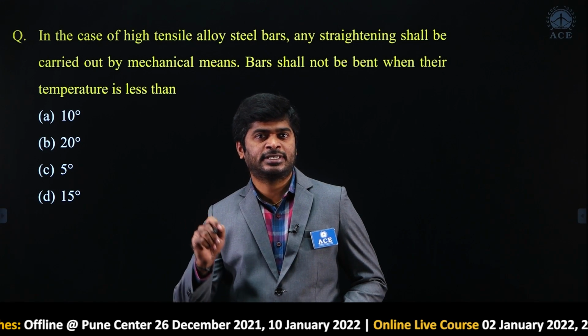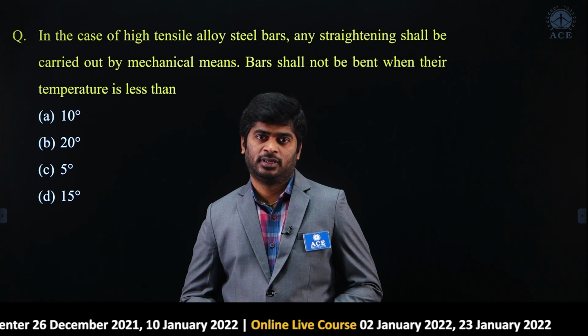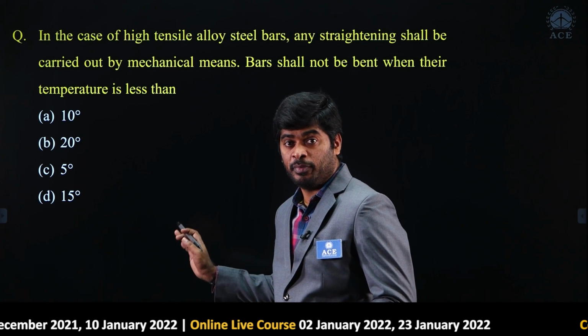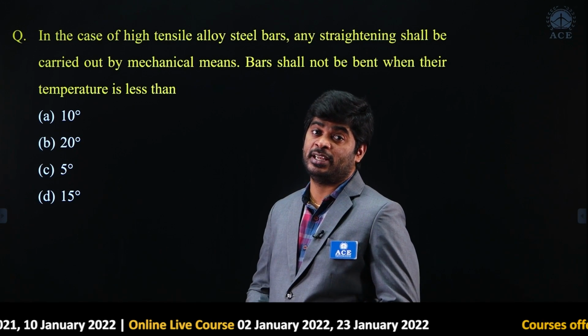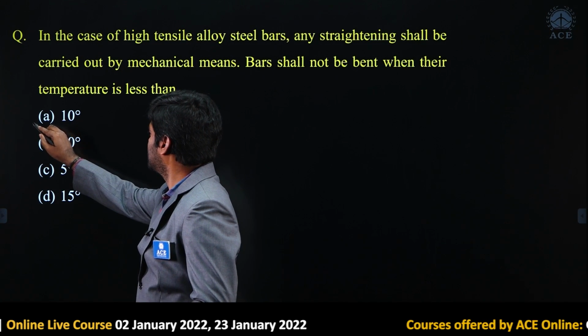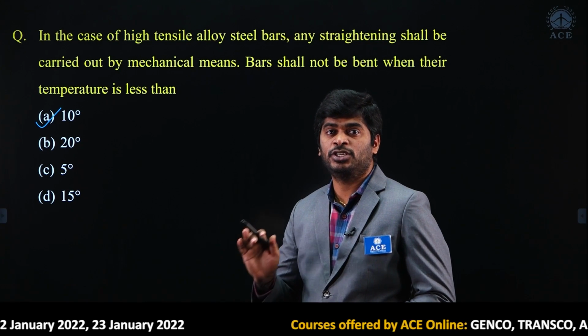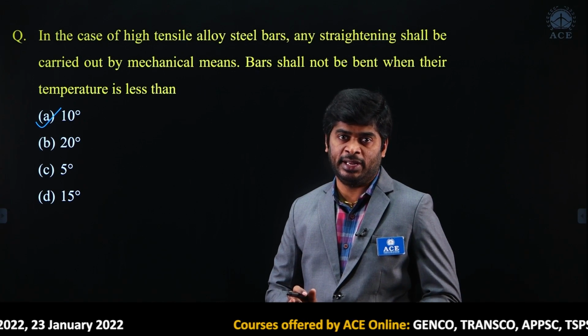Here IS 1343 strictly says that you should not bend the bars if the temperature is less than 10 degrees. Option A is correct.